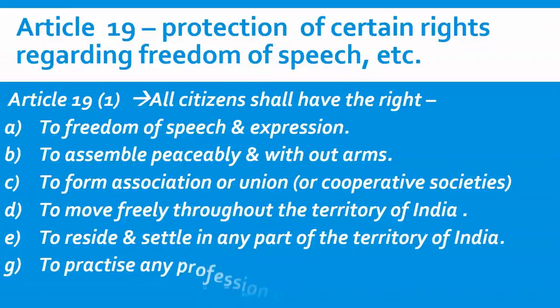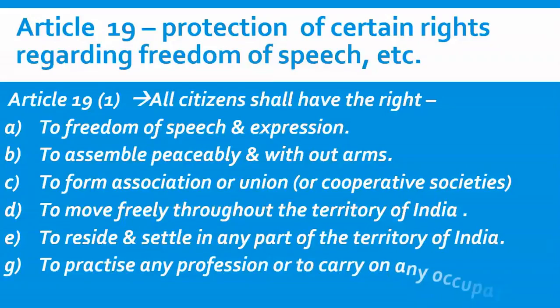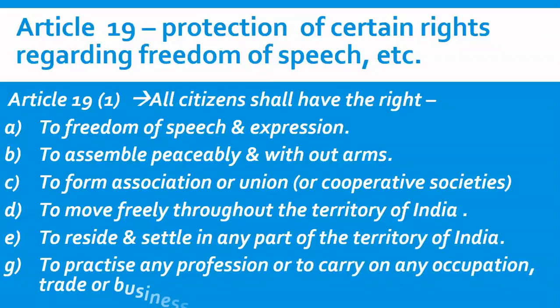So friends, what are the provisions of Article 19? First of all, we will study Article 19 Clause 1. Article 19 Clause 1 says all citizens shall have the right. Then Article 19 Clause 1 Subclause A says to freedom of speech and expression. B says to assemble peaceably without arms. C says to form associations or unions or cooperative societies.